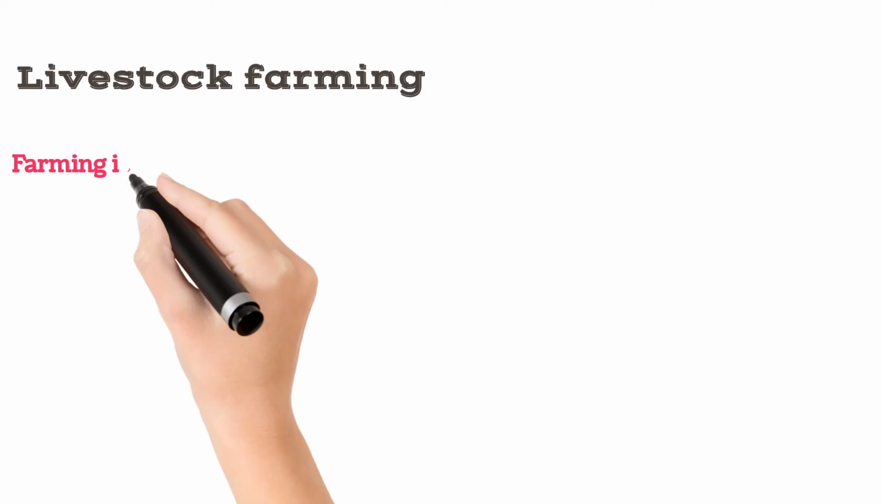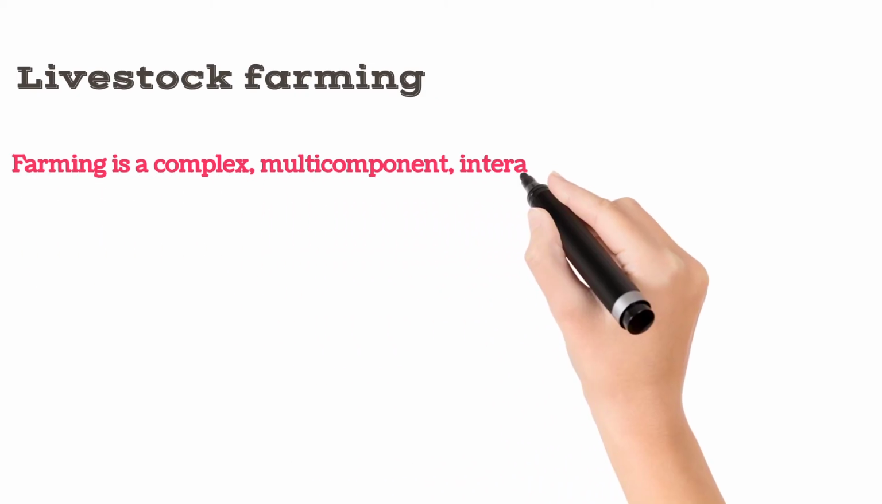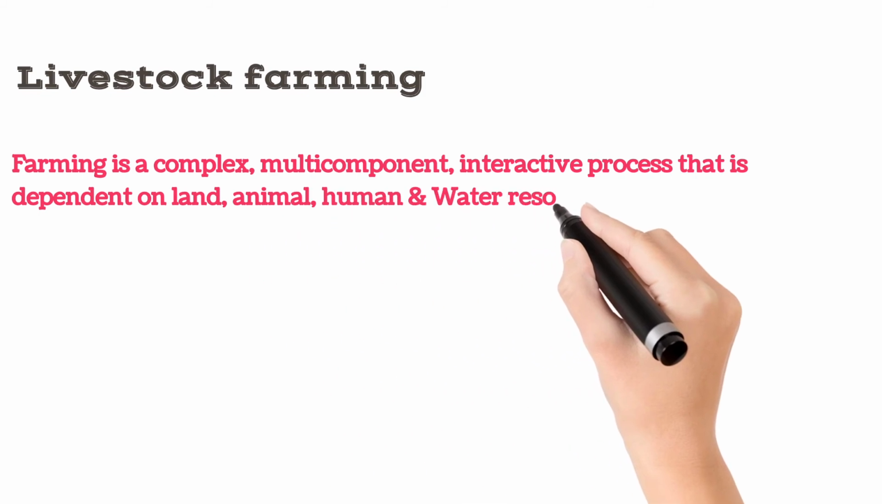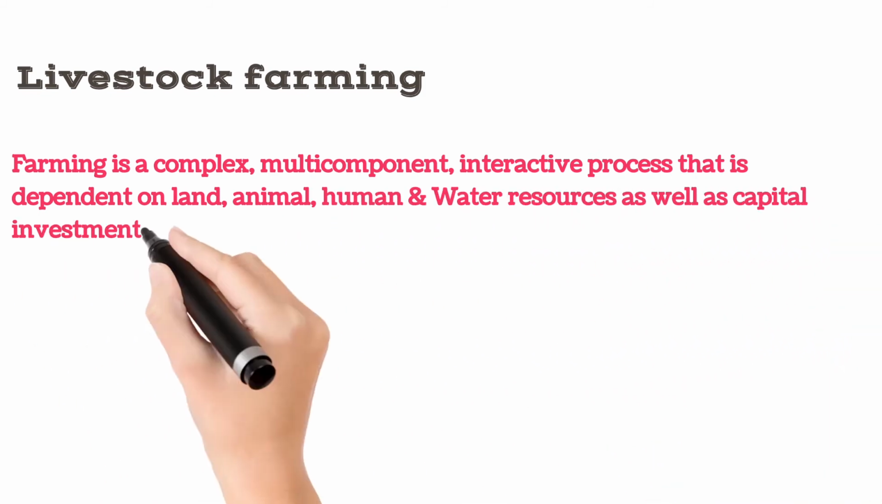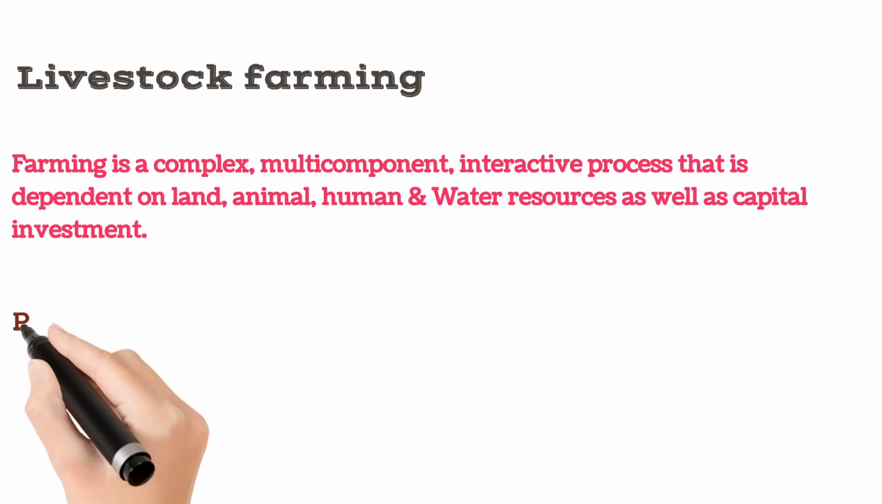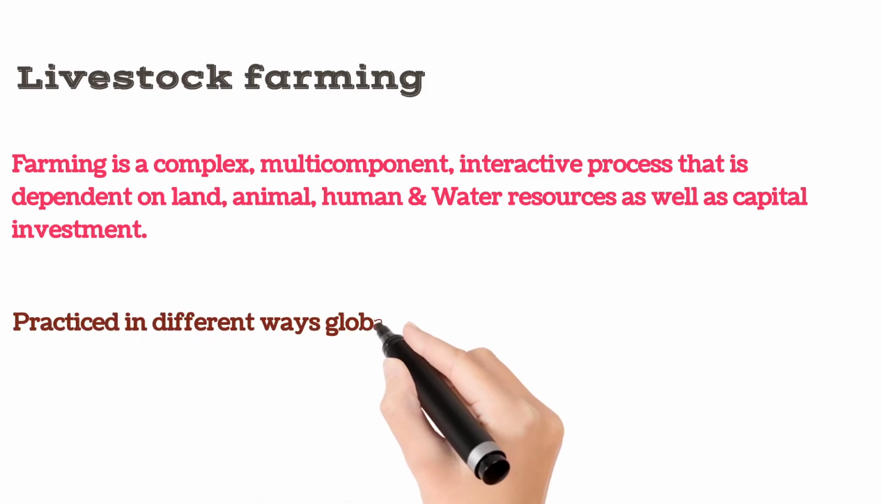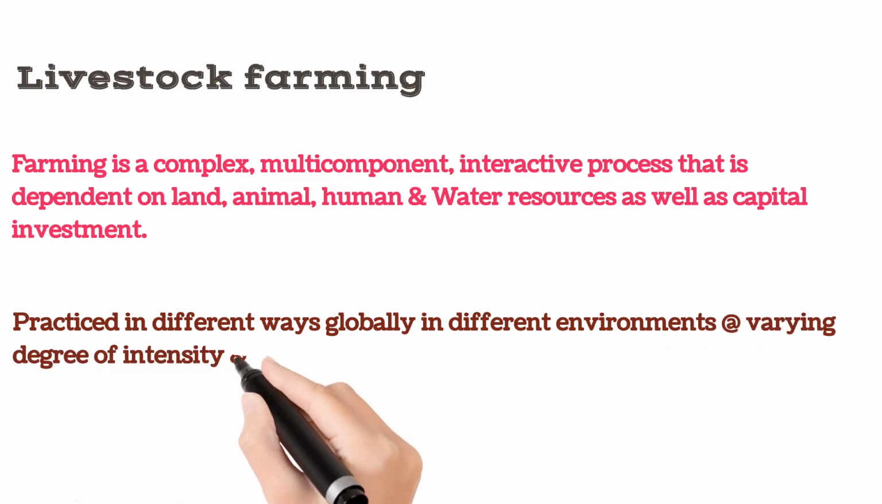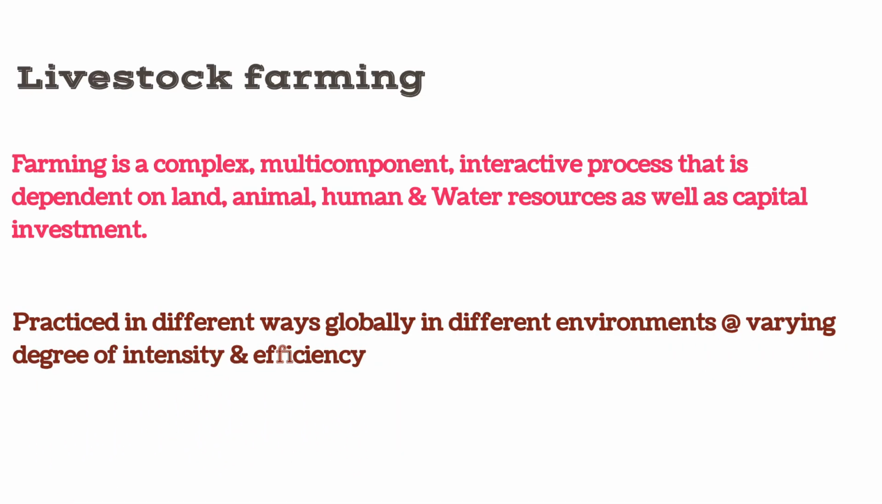First of all, we should know about livestock farming. What is livestock farming? Livestock farming is a complex, multi-component interactive process that is dependent on land, animal, human, and water resources as well as capital investment. It is a complex, multi-component process, meaning it is related to various or diversified fields. It is practiced in different ways globally, in different environments, at varying degrees of intensity and efficiency.